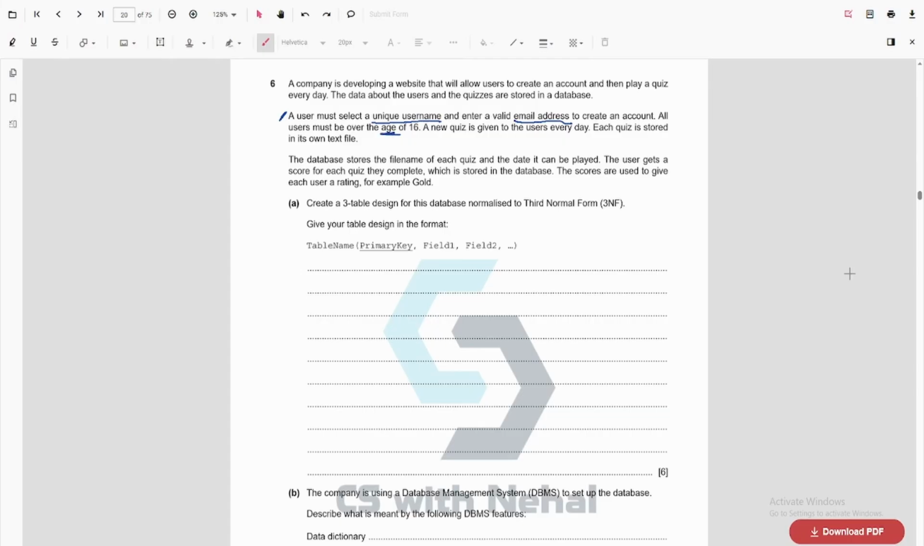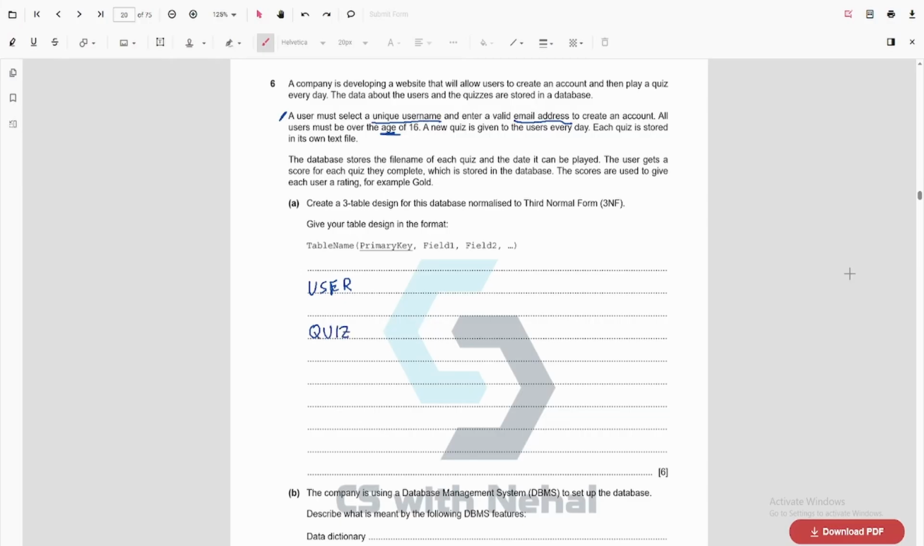So we have an attribute named age, or it can be date of birth. A new quiz is given to the users every day. Each quiz is stored in its own text file. The company is developing a website that will allow users to create an account, then play a quiz every day. The data about the users and the quiz are stored in a database. Now, a new quiz is given to the users. Each quiz is stored in its own text file. So every quiz will have a file, right? So I have one table called user, and I have one table called quiz.